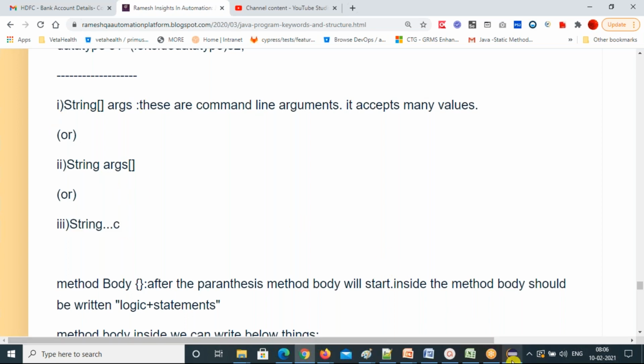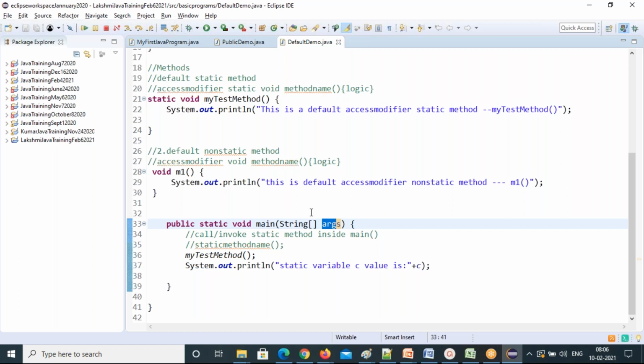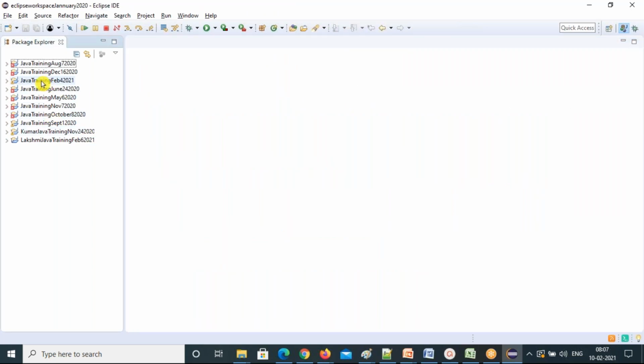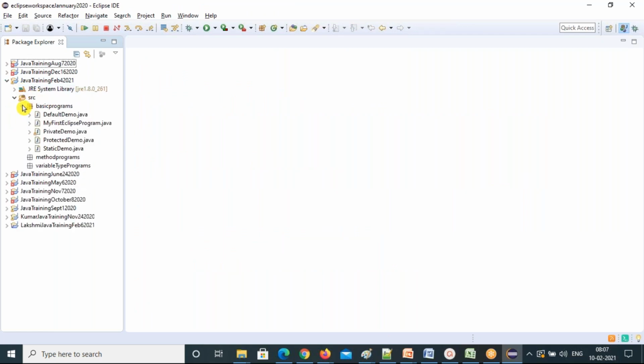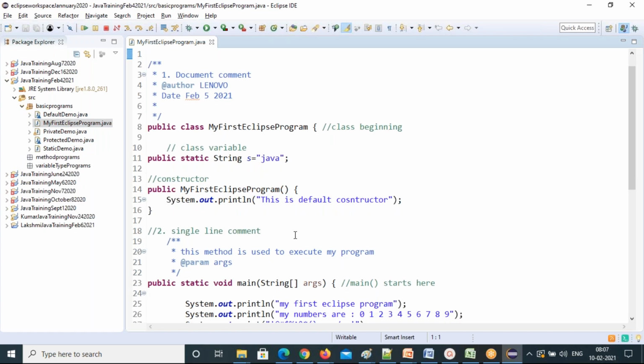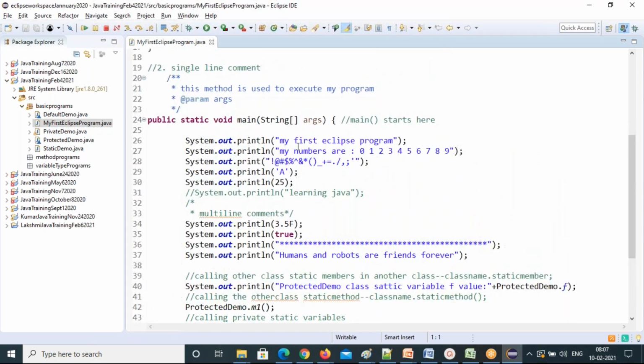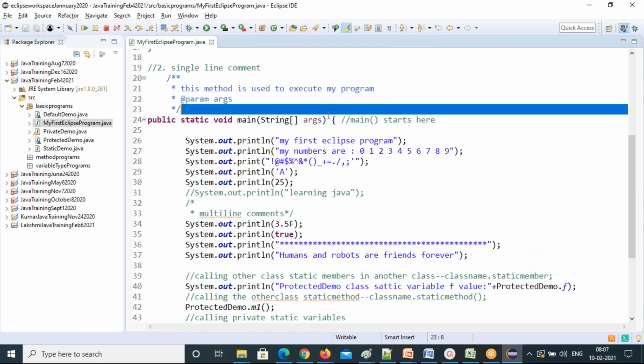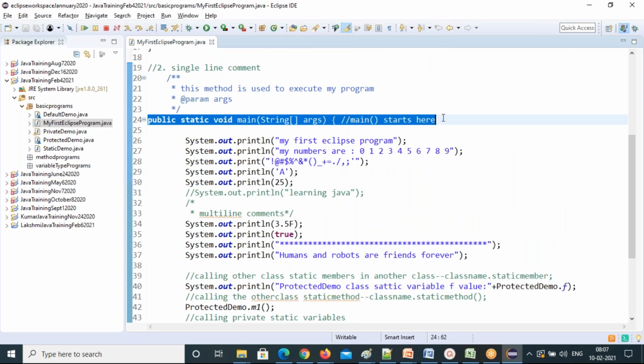Let me show you this. All three types of arguments you can pass and run the program. So go to our project. This is our project. Expand our project, expand src, expand the basic programs package. Take any one class, right? I just need to pass my main method the different categories. This is the default we have seen already.